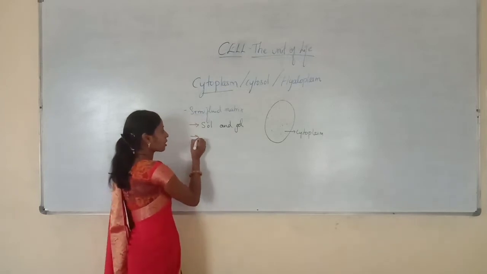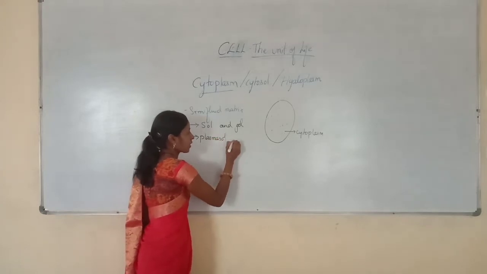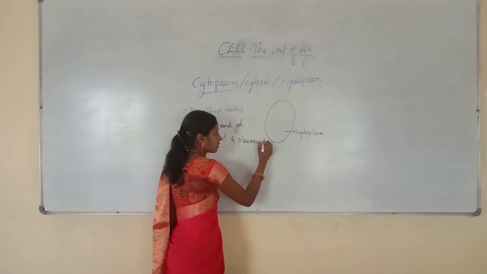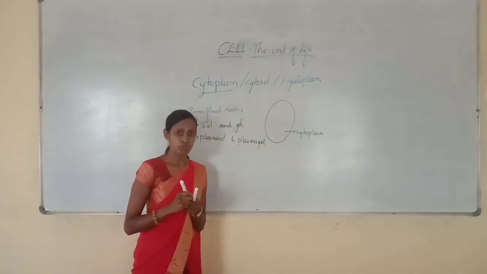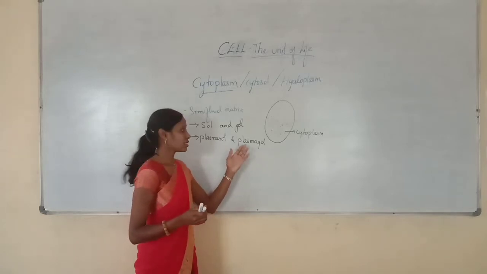They are respectively called plasmasol and plasma gel. As I said, the cytoplasm exists in two forms: one is plasmasol, the other is plasma gel.